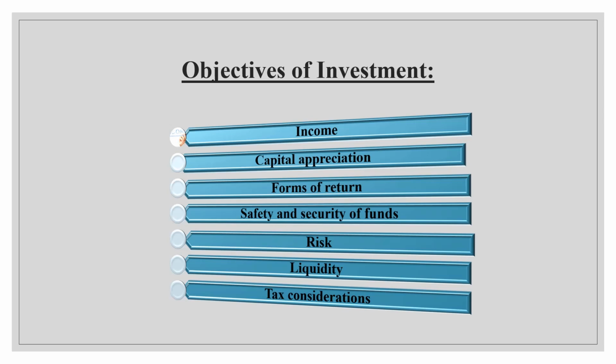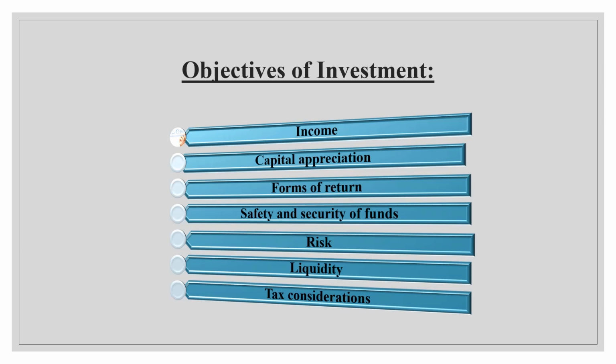Next, forms of return. When you invest something, you will get periodic receipts, right? Just like when we deposit money in a savings bank account, we get interest for 6 months. In the same way, when you are going to invest money in any of the various avenues of investment, you expect a form of return, right? For that return only you are going to invest. That is the reason you are going to sacrifice the present value in order to gain future benefits.